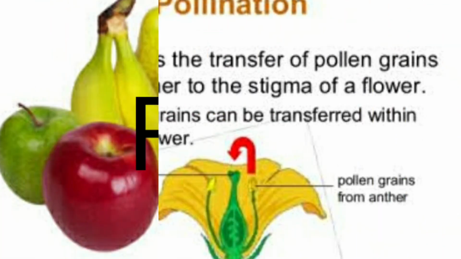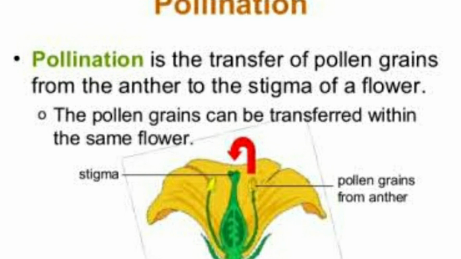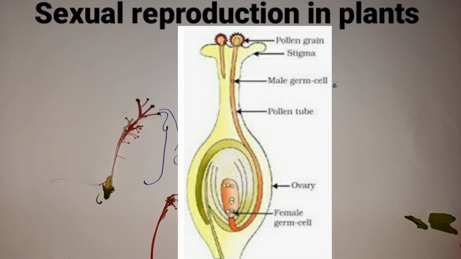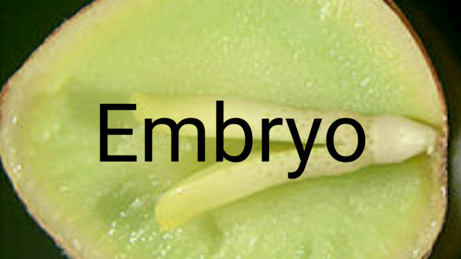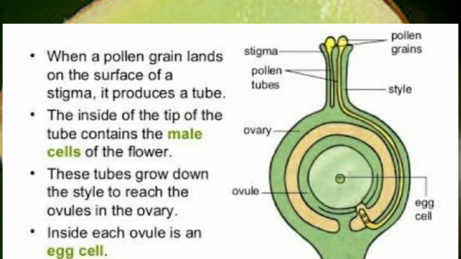You all understood, children? Now what is pollination? The transfer of pollen grains from the anther to the stigma is called pollination. And then once the pollen grains land on the surface of the stigma, they start producing a tube, and that tube produces gametes, and one of the gametes fuses with the ovule, which contains the egg cell, to form a zygote, and that zygote will later on develop into an embryo. So this process we call fertilization.